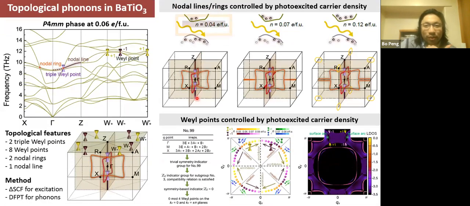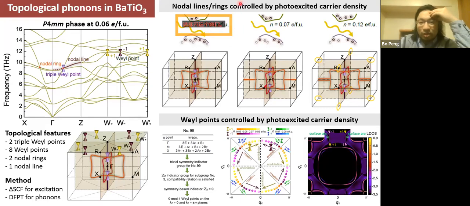To summarize, we find a system that can hold 4 different types of topological features: 2 triple Weyl points, 8 Weyl points, 2 nodal rings and 1 nodal line. And between these nodal lines and Weyl points, topological phase transitions can happen, including the switch on and off between Weyl points, and the creation and manipulation of the Weyl points, and the switch on and off between nodal lines and nodal rings.